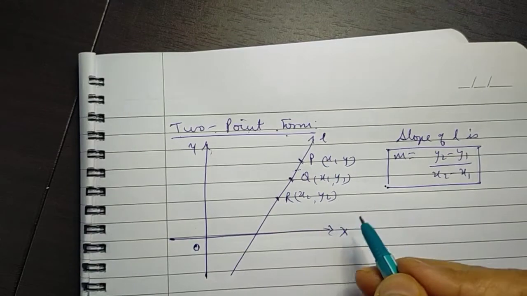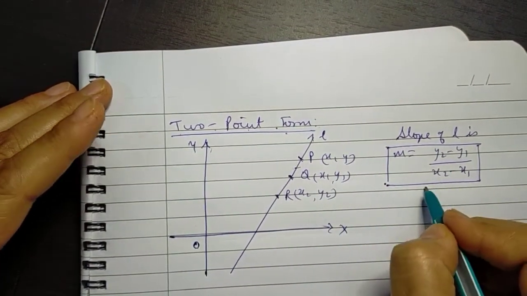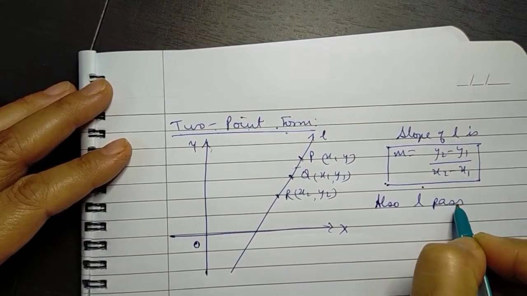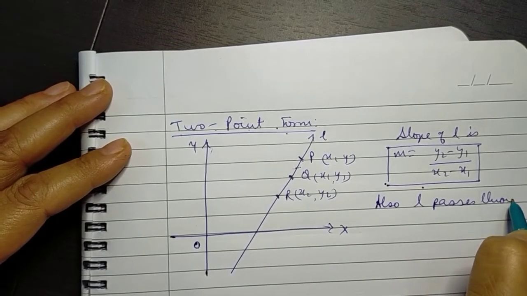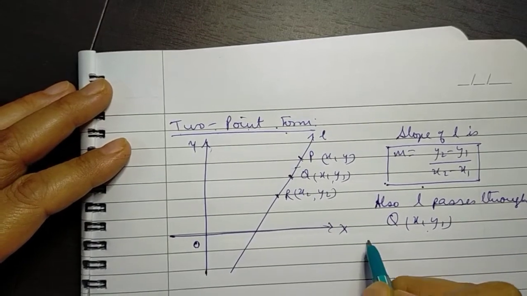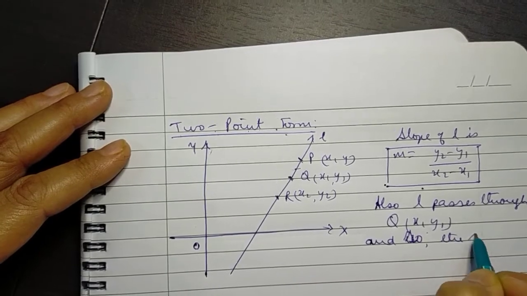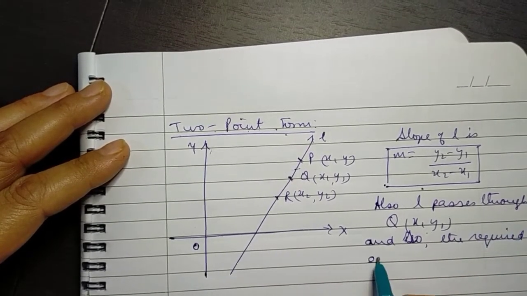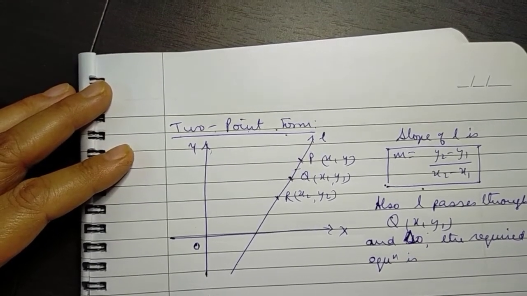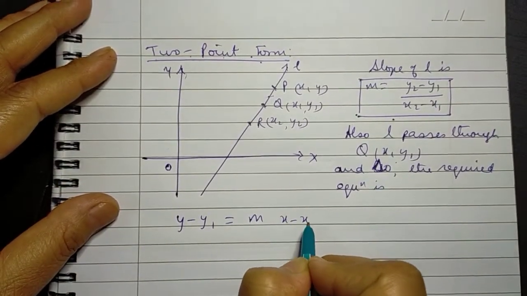So using the slope as this, and also L passes through Q, x1, y1, the required equation is y minus y1 is equal to slope times x minus x1.